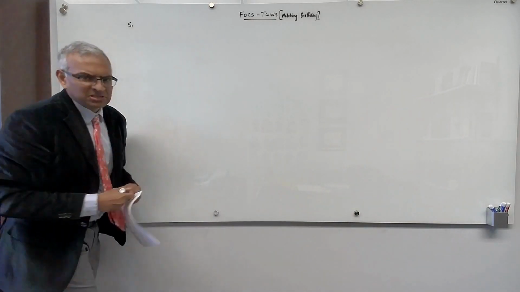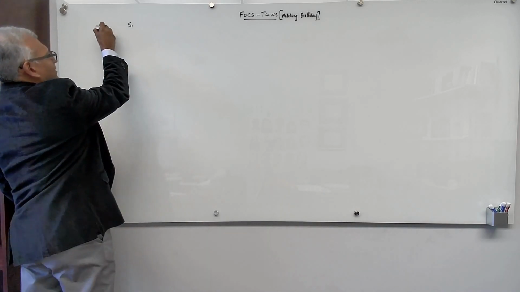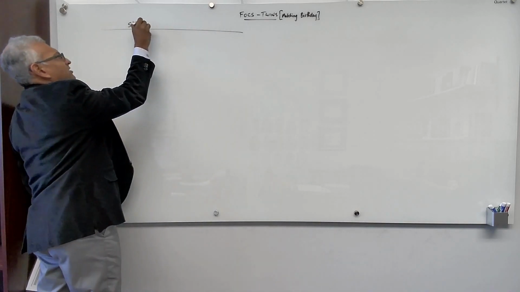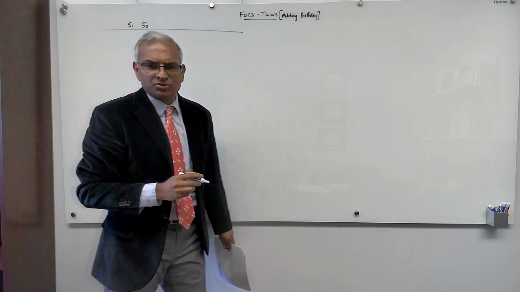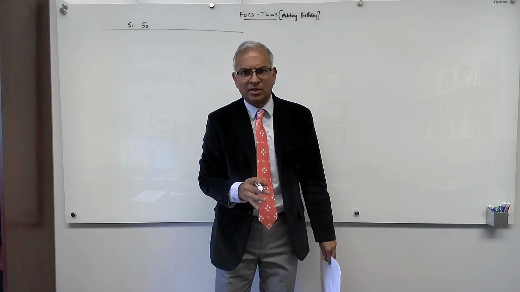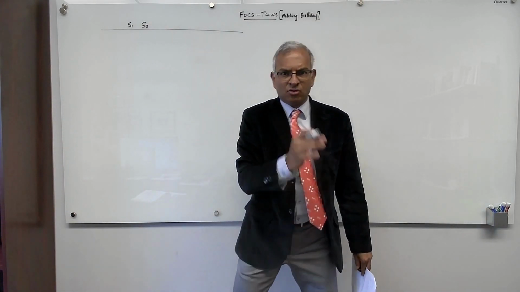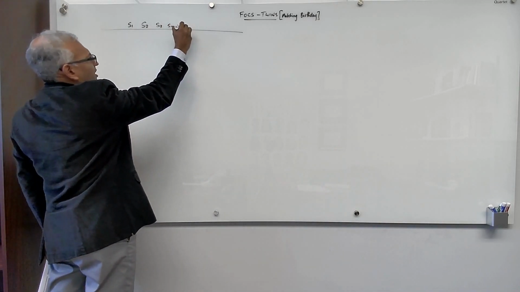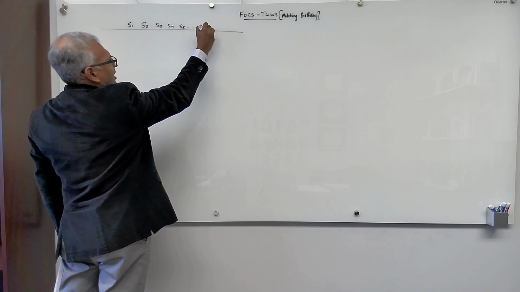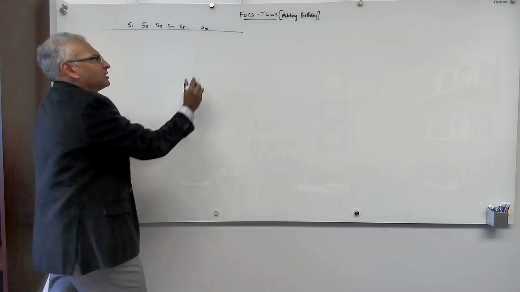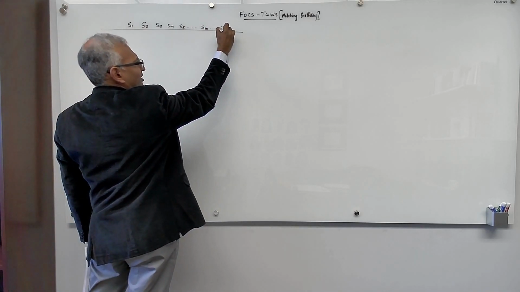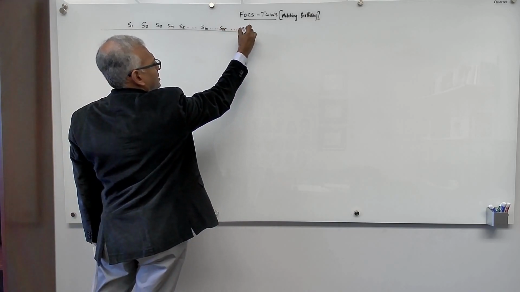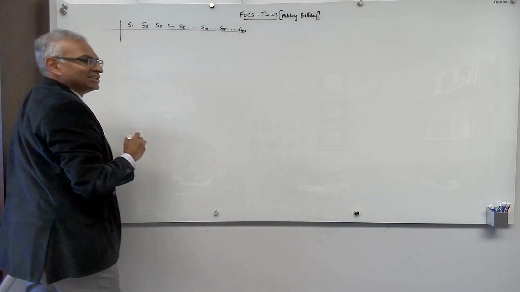Okay? But on some years, I fail. And if I fail, then I'll go to the second student. I'll pick another, second random student and ask, "What's your birthday?" and see if there's a FOCS twin. And if I fail, I'll pick a third and a fourth and a fifth. So I might go to student 3, student 4, student 5, maybe I'll go to student 10. If I fail, I might keep failing and go to student 25. I might keep failing and go to student 100. And we're wondering, wow, this could be a very tedious class.